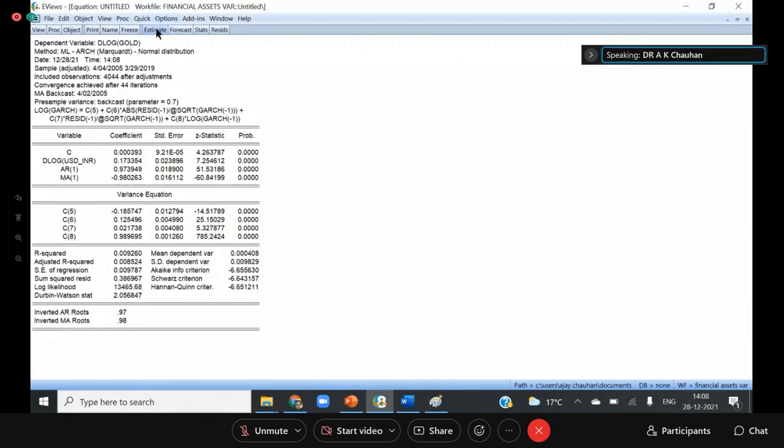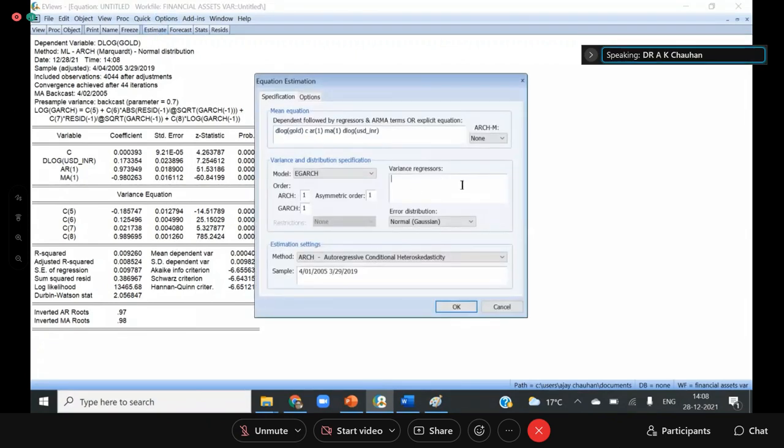Fine. Now I want to check whether ERR of Nifty on the same day as well as ERR of Nifty on the previous day, -1, is influencing the volatility of the gold.